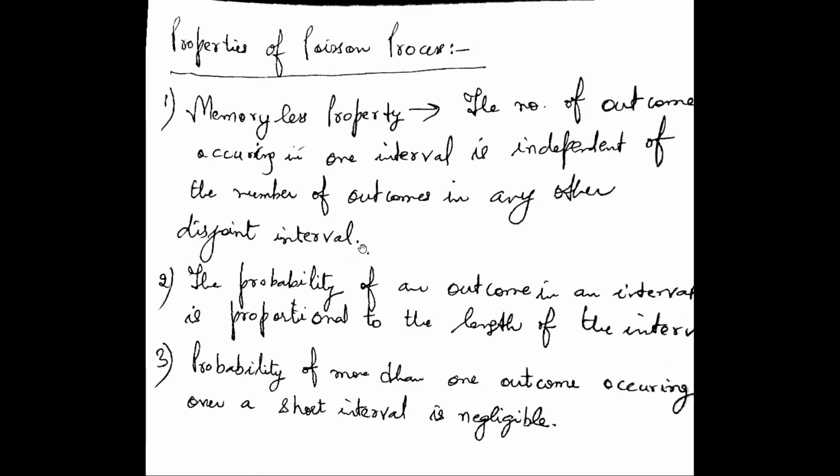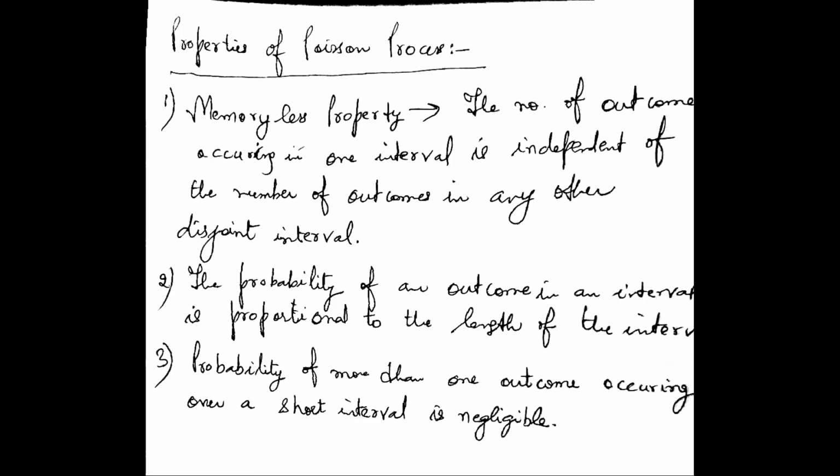For example, in the restaurant example, suppose I am looking at 9 minutes. How many customers are coming in the first 9 minutes? And in the next 9 minutes, how many customers will come? The number of customers coming in two different disjoint intervals are independent of each other.